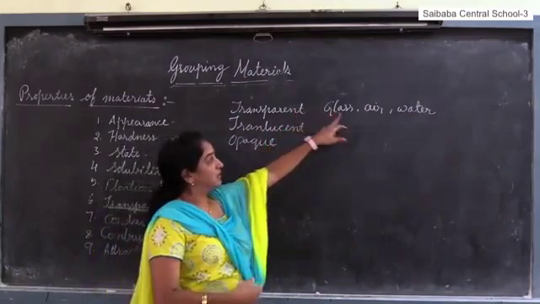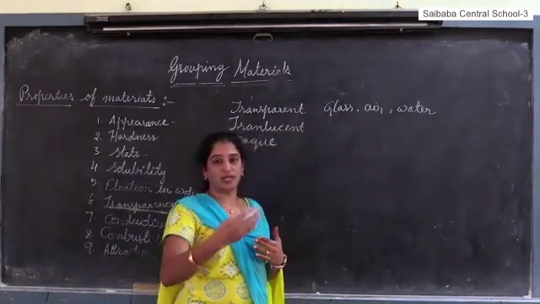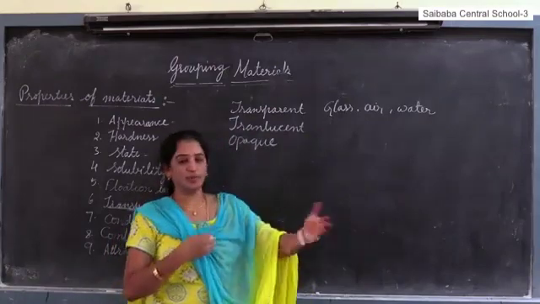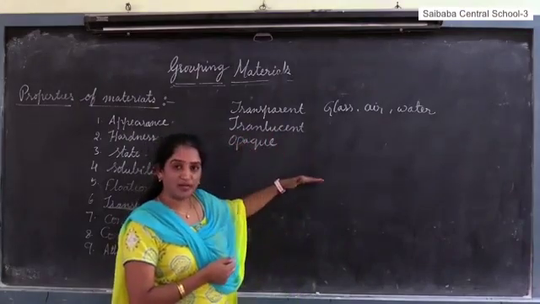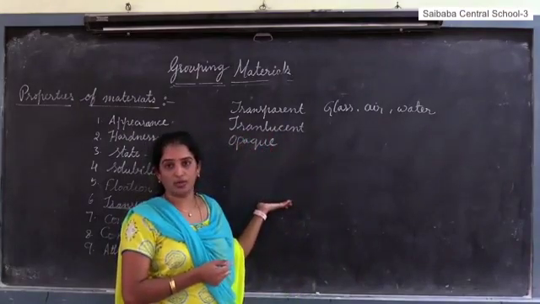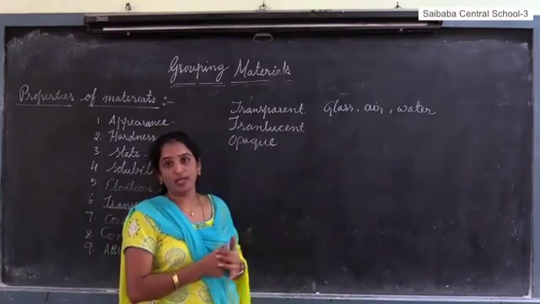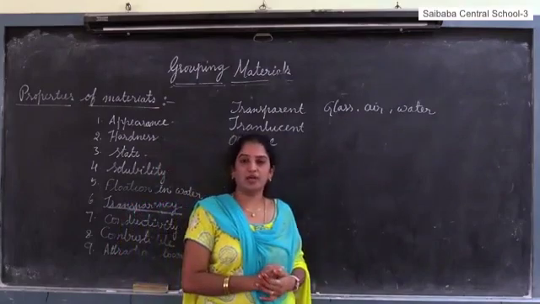Why? Because how am I able to see you? Suppose in between you and me, what is present is air. If I am seeing a book, how can I see? If someone is present at the back of this wall, can I see? No, because the wall does not allow the light. So how can we see the objects?